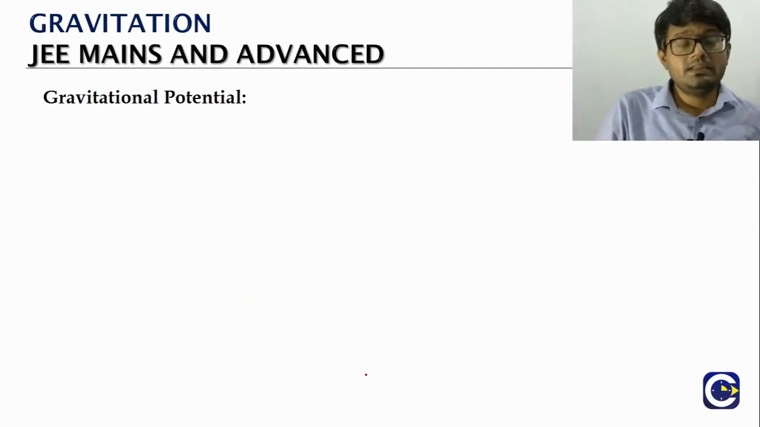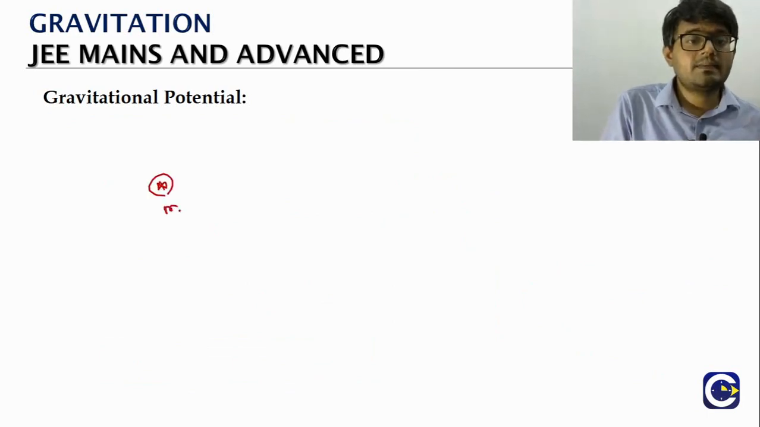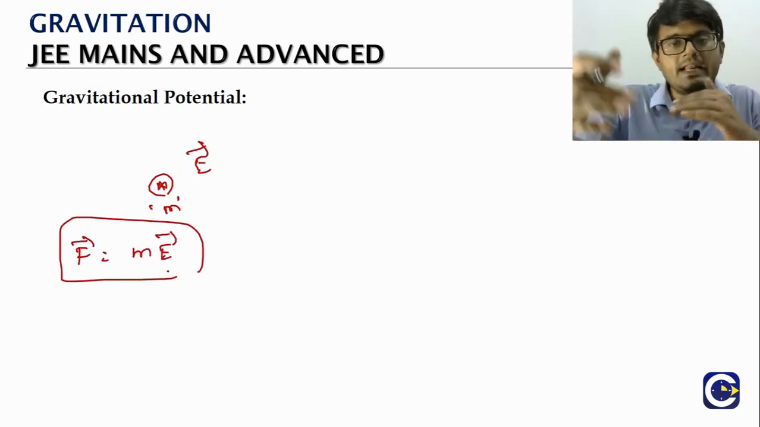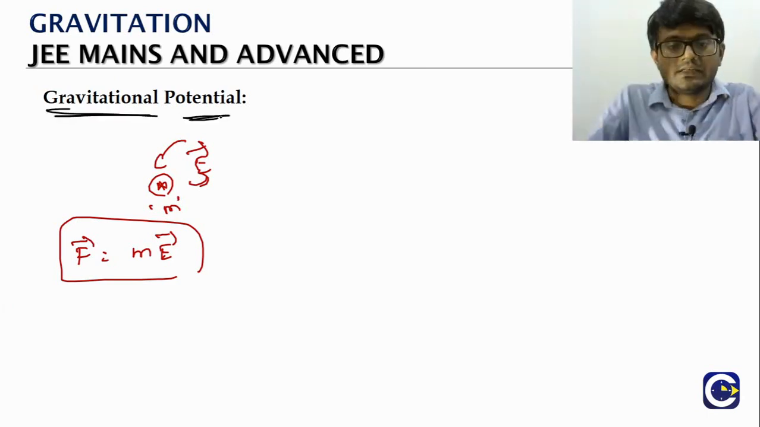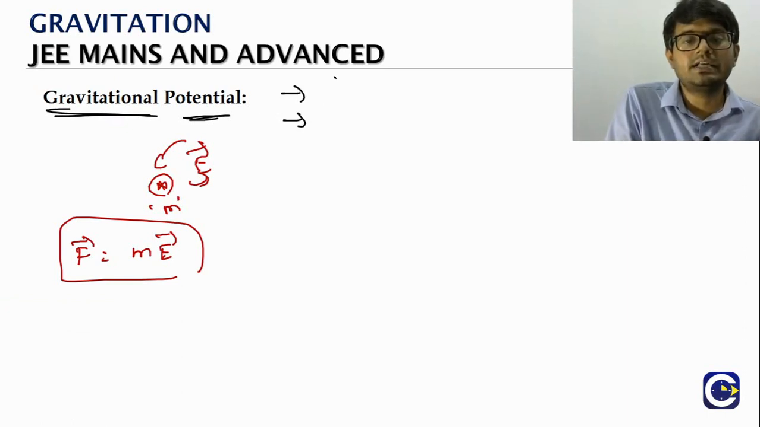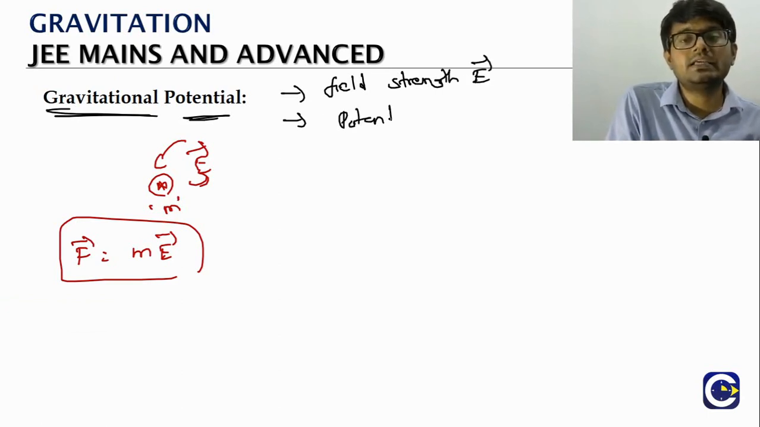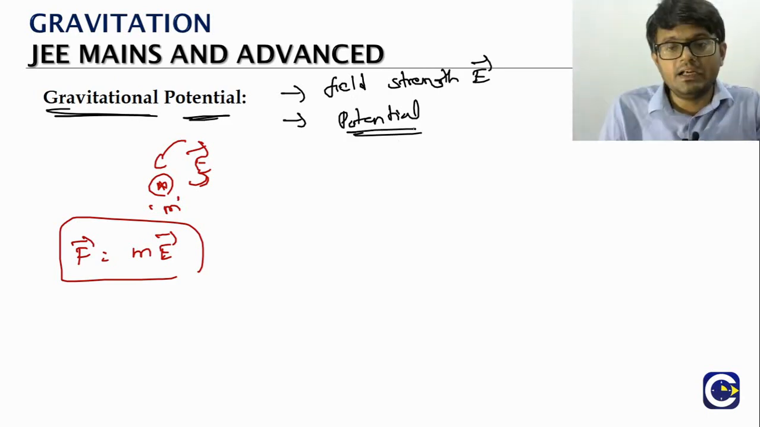Now, if you have a mass kept at a location where the field strength is E, the force acting on the mass is the mass of the particle times the field at the location. So this is the interaction between the field and mass that gives rise to force. Same way, whenever there is a gravitational field in a region, we use two quantities. One is field strength, which is a vector quantity, and we already talked about it. The second quantity that we use to understand the existence of the gravitational field is gravitational potential.